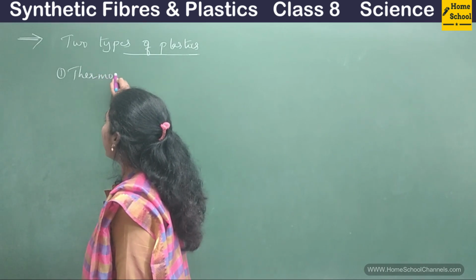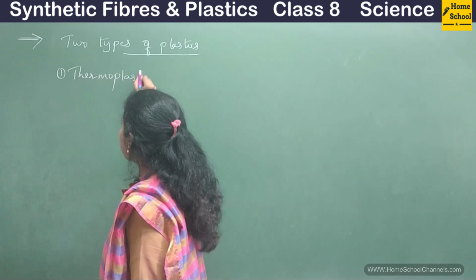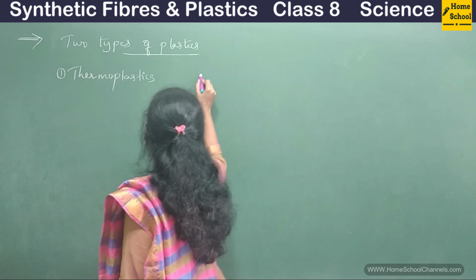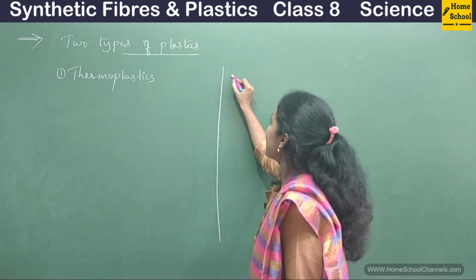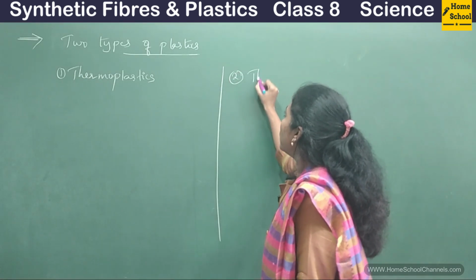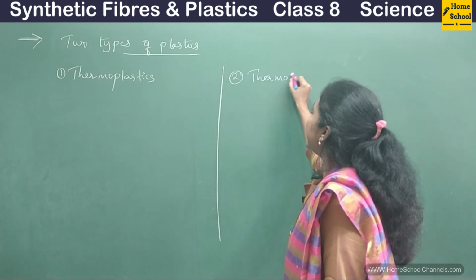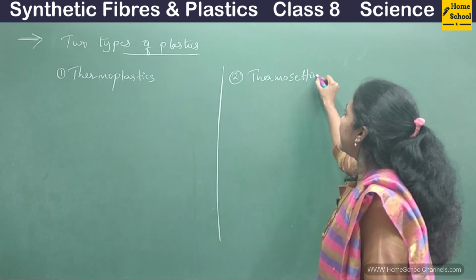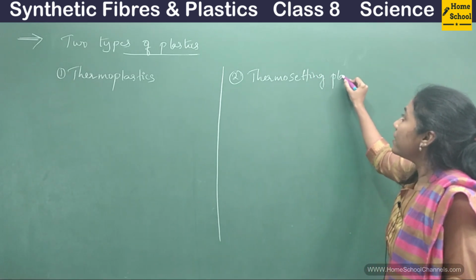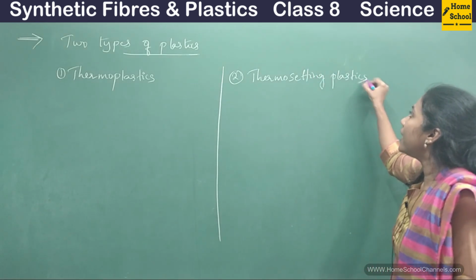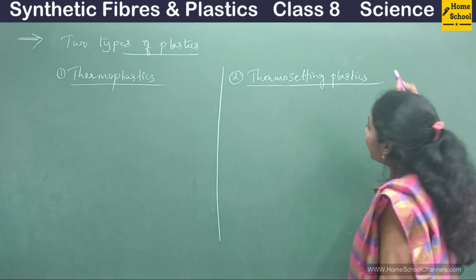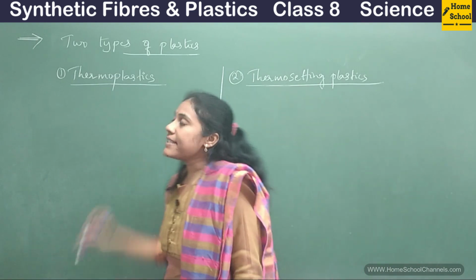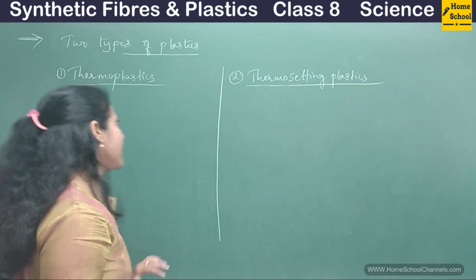This is very, very important. And the other one is thermosetting plastics. Very, very important to note it down. Thermoplastics and thermosetting plastics. Let us understand what you mean by thermoplastic.